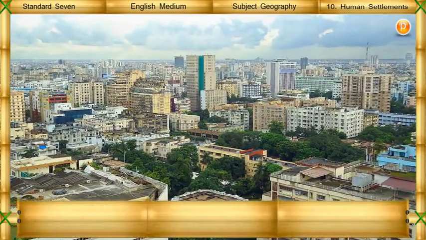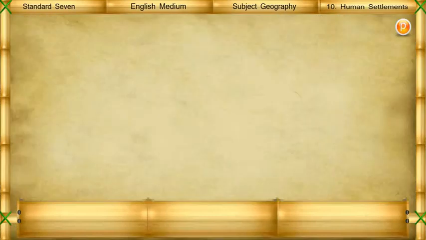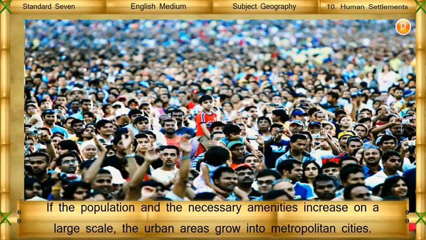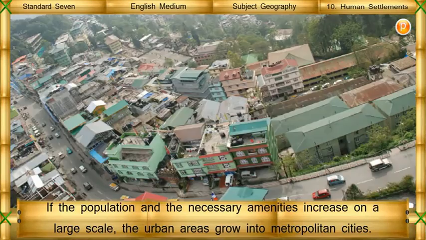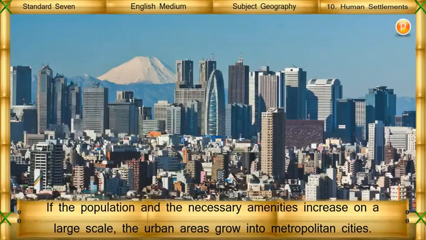Due to religious, historical, commercial, educational and administrative reasons, and also due to tourism, the original settlement may transform into an urban one. If the population and the necessary amenities increase on a large scale, the urban areas grow into metropolitan cities.